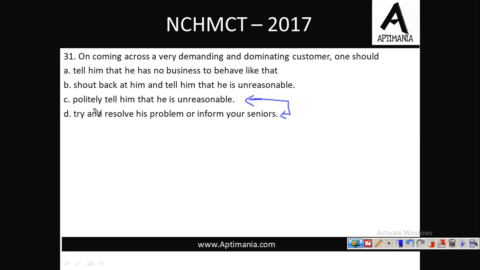Fine. Now in C, what we are doing is we are telling him that he is unreasonable. Now this is something जिसको customer negative way में भी ले सकते हैं. And in D, what we are trying to do is, although we understand that he is very demanding or dominating, so we are trying to resolve his problem. ये best रहेगा to retain the customer, to satisfy him. Fine. So this is the best way.